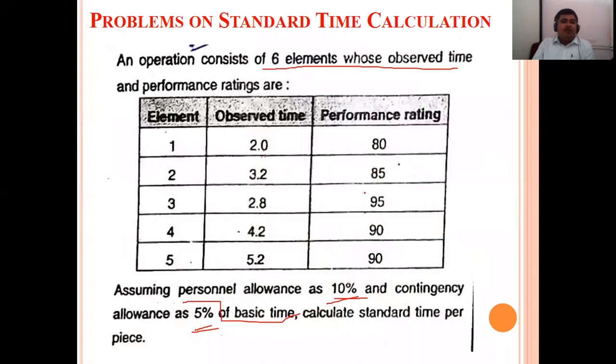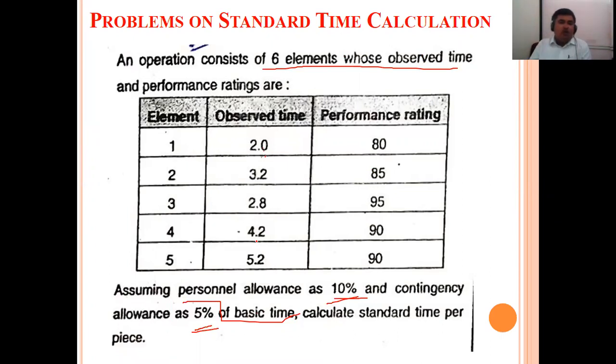So whatever example is given to us: an operation consists of 6 elements whose observed time and performance rating are given in the table. Assuming personal allowance as 10% and contingency allowance as 5% of basic time, calculate the standard time per piece. That means to do this particular job, 6 operations are required.